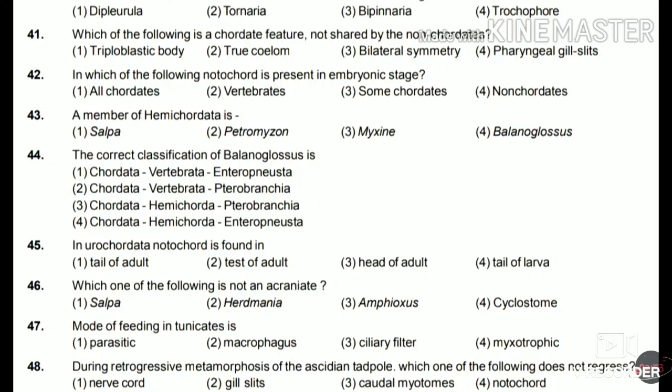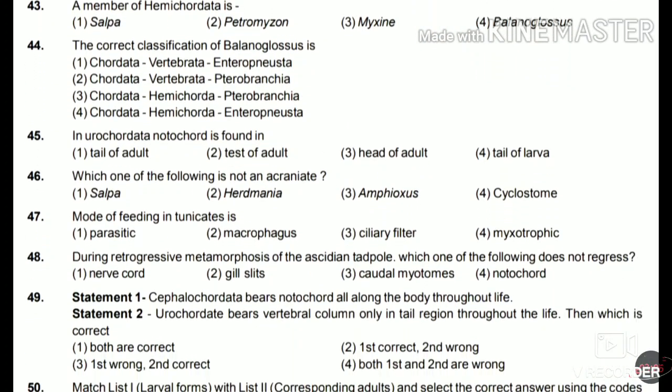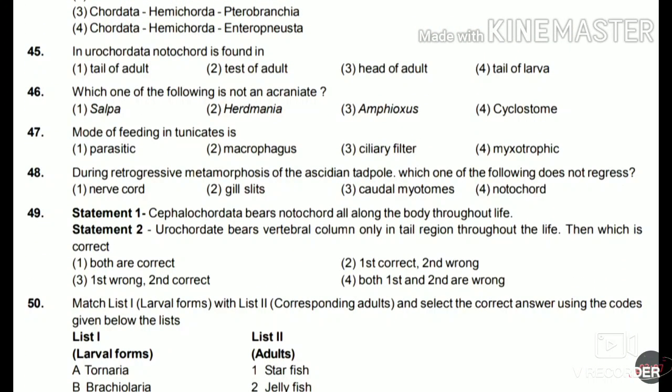So the answer for this is option number 4, Chordata, Hemichordata, and Enteropneusta. 45. In Urochordata, notochord is found in the tail of adult, test of adult, head of adult, or tail of larva. So the answer for this is tail of larva.